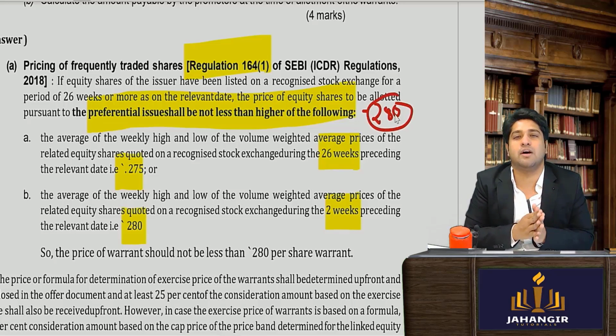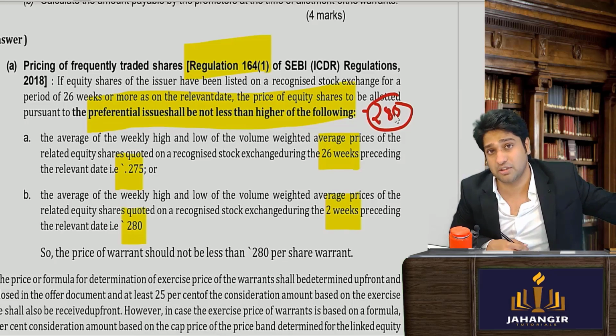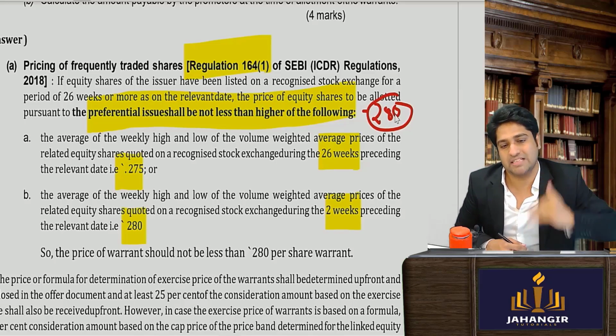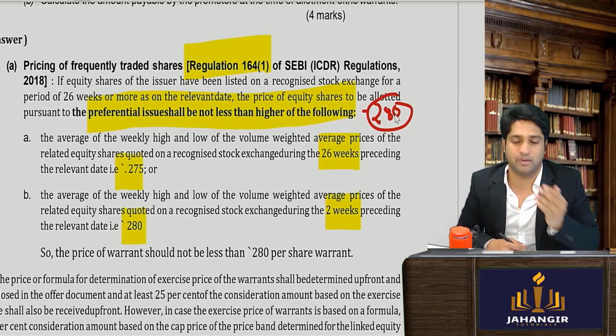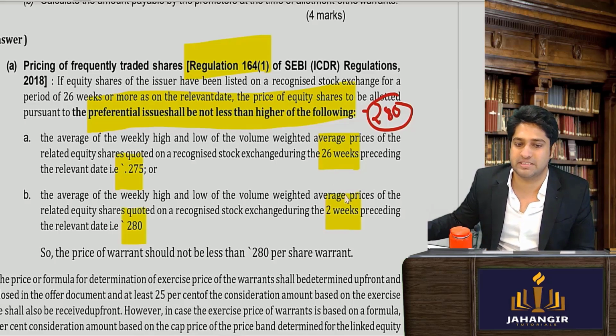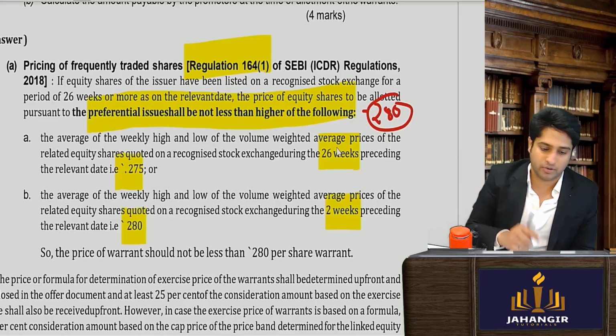280. So here they have also said, because when we are giving to promoters, we cannot give them at a dirt cheap price. They set a minimum value. That price should not be lesser than these two figures, higher of the following. So whichever of the two is higher, that will be selected, and you cannot issue shares below that amount.